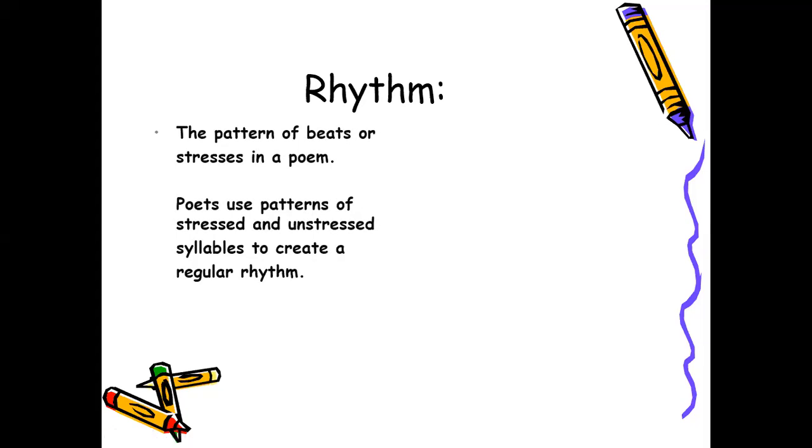Rhythm is the pattern of beats or stresses in a poem. Poets use patterns of stressed and unstressed syllables to create a regular rhythm. I can't understand 100%, sir.